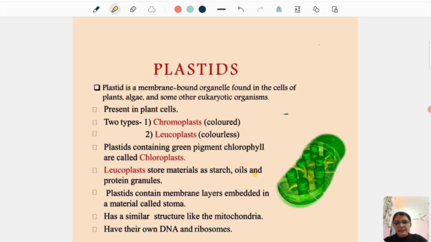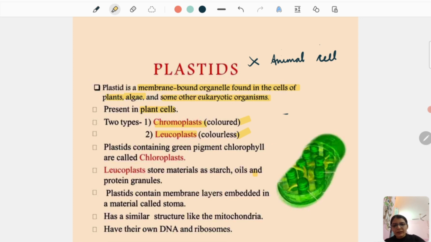Next up we have plastids. A plastid is a membrane-bound organelle found in the cells of plants, algae and some other eukaryotic organisms. Make sure you know that it is not found in animal cells. It is only present in plant cells. You may have chromoplasts, you may have leucoplasts. The difference is chromoplasts are colored and leucoplasts are not colored.